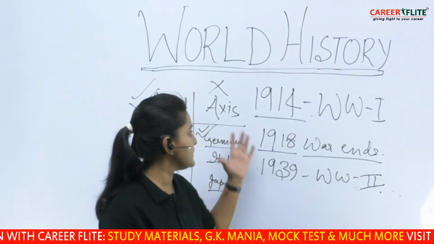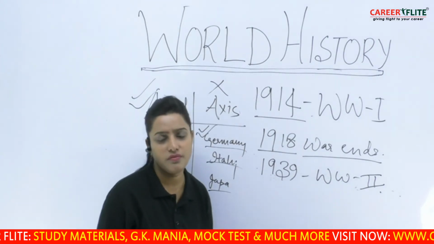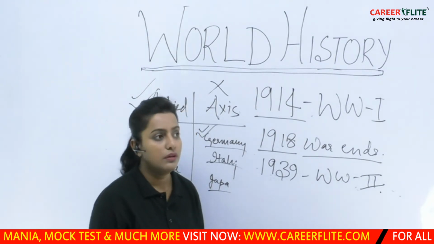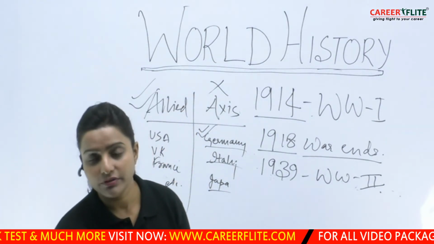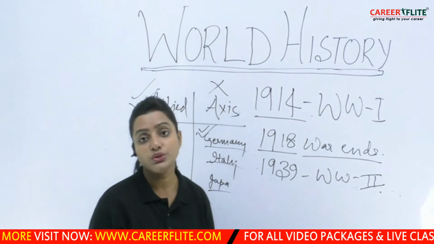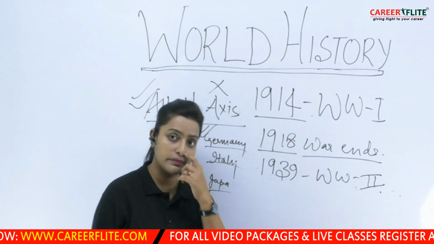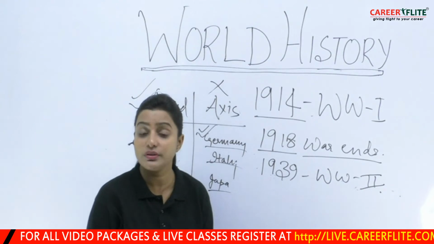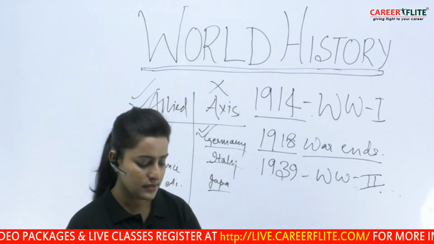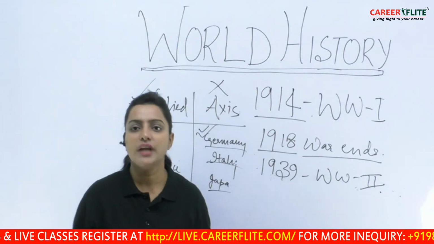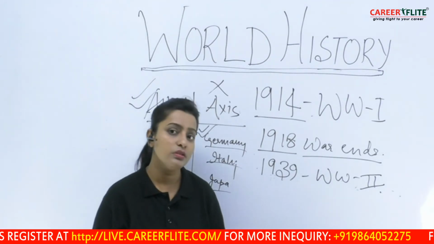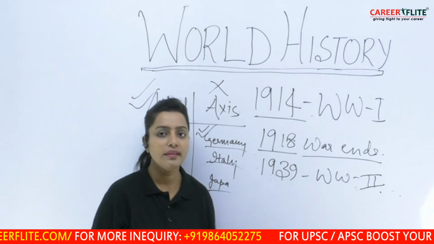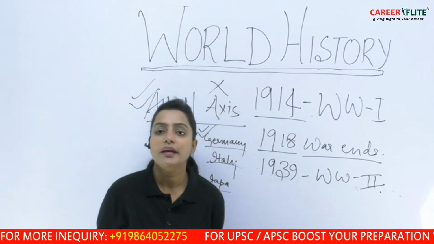Now you see, when the Axis powers were being imposed a huge lot of compensation, what happened? A person called Hitler, and also another person called Mussolini from Italy, and Hitler was from Germany. These two mass leaders came out of these countries because in 1918, when such compensations were being imposed on these countries, these leaders were in their childhood, but they experienced all sorts of humiliations imposed on these Axis countries, and therefore when they grew up, say after 20 years, they became mass leaders.